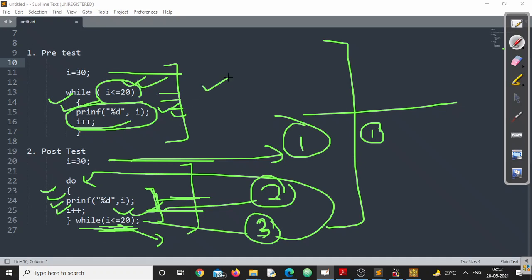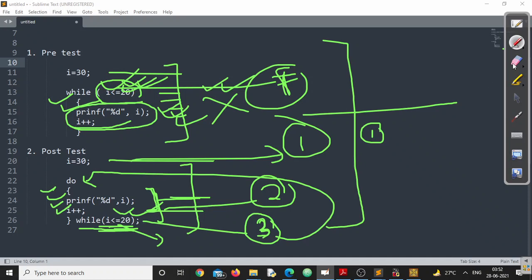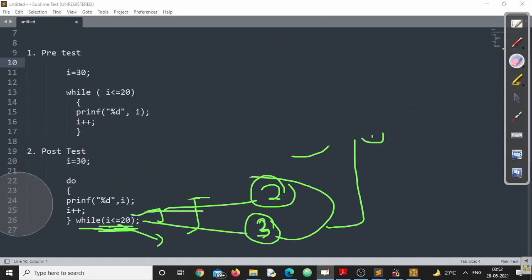But when I come to a pre-test loop, you cannot guarantee it will be executed even once. Maybe, maybe not. That purely depends on this particular condition. If the condition is true, this will be executed. If the condition is false, this cannot be executed. I think you got the clarity, right? Now